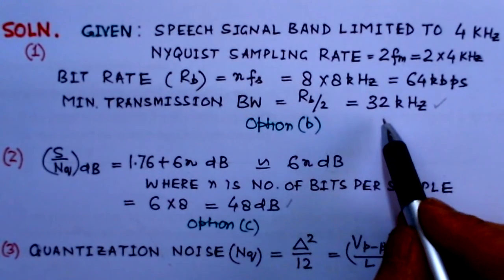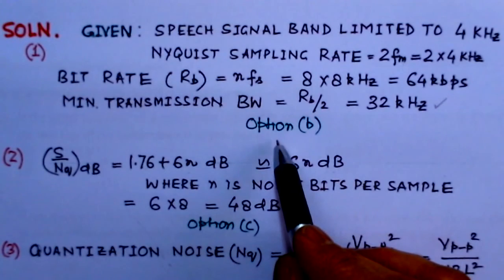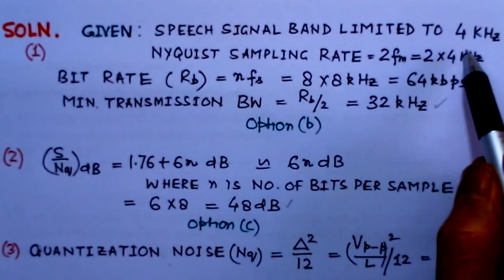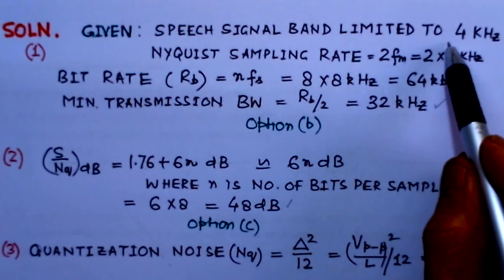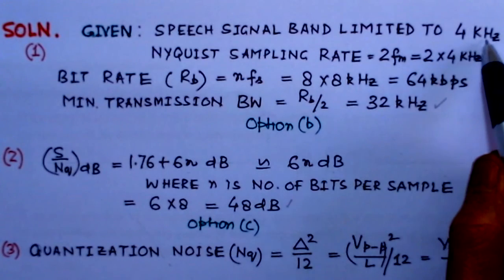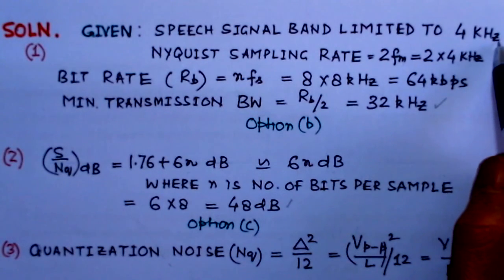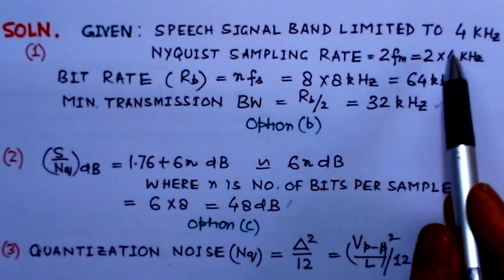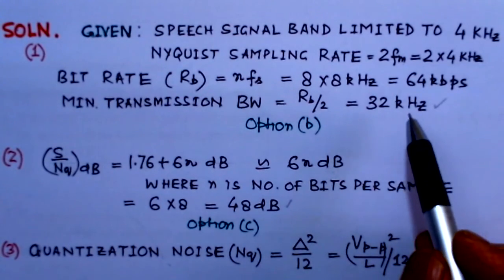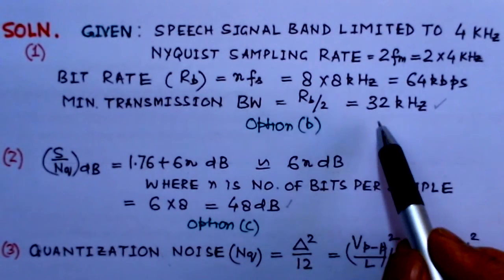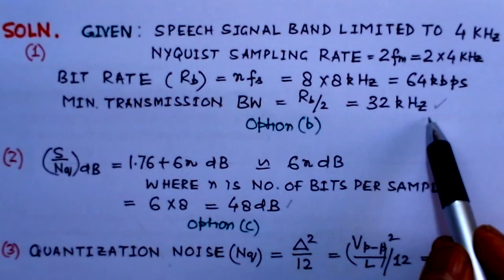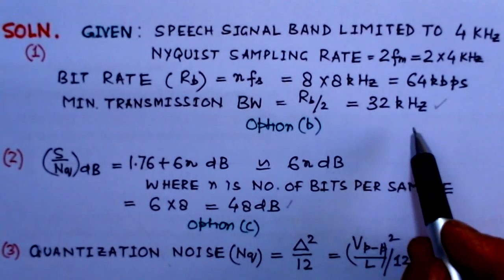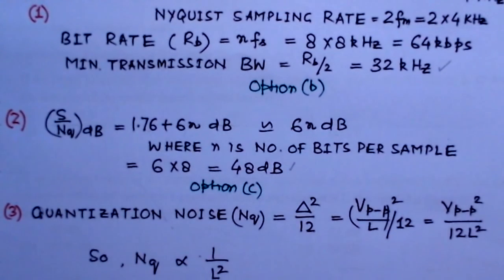What we observe here is that the 32 kHz option is the right option, but also that when the signal is analog, a 4 kHz band limited signal needs a bandwidth of 4 kHz. When this signal is sampled and made digital, the minimum bandwidth required is now 32 kHz. So it is 8 times. So when you digitize the signal, the required bandwidth increases. That's what it is indicating here.